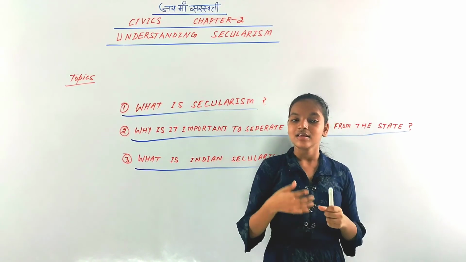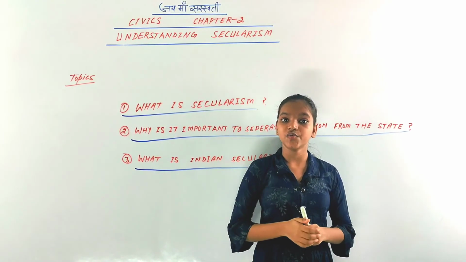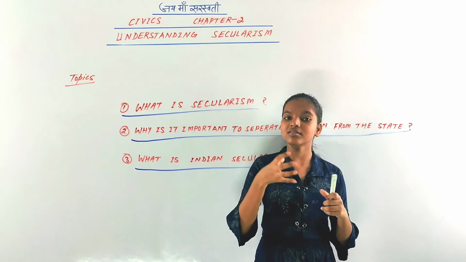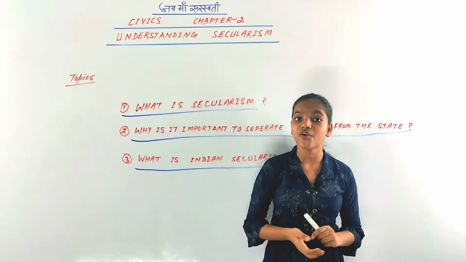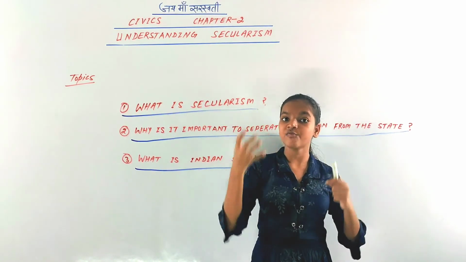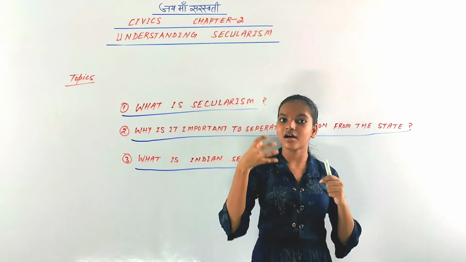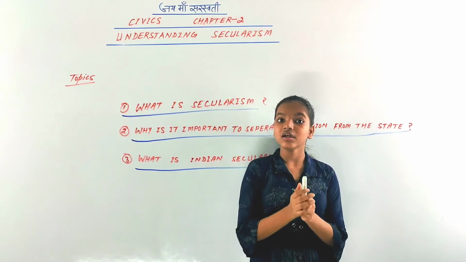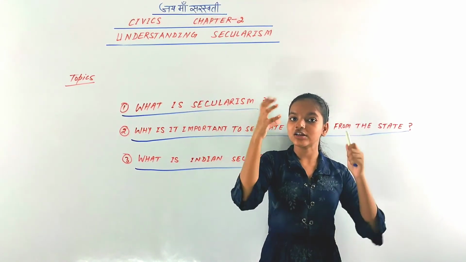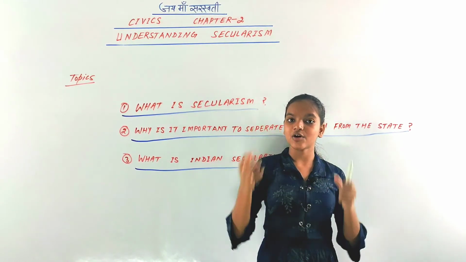And in France, which is also a secular country, in schools the students are not allowed to wear anything from their religion. That means for Muslims there is a headscarf, for Jews there is a skull cap. So they are not allowed to wear anything from their religion. For Christianity there would not be any crosses.